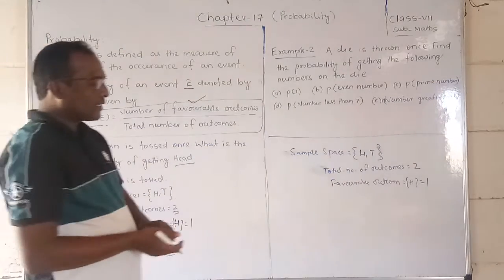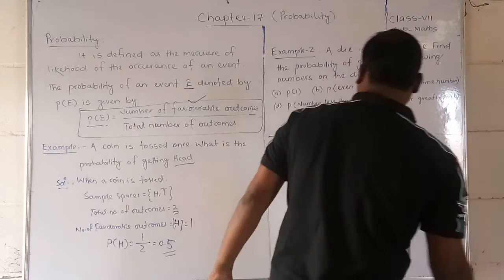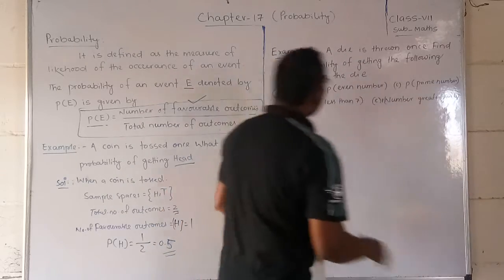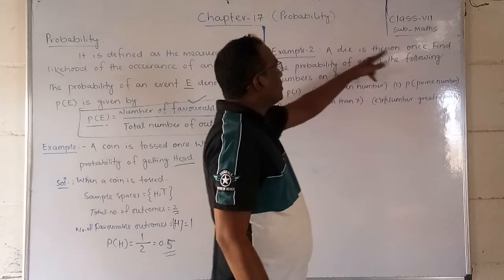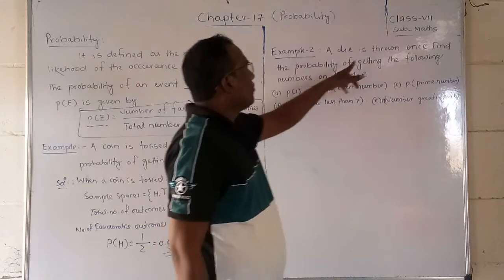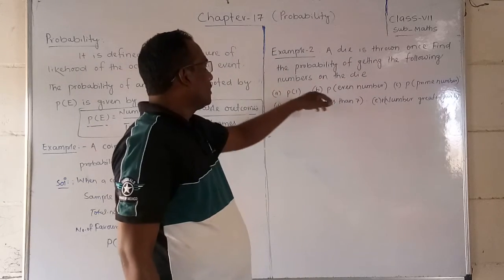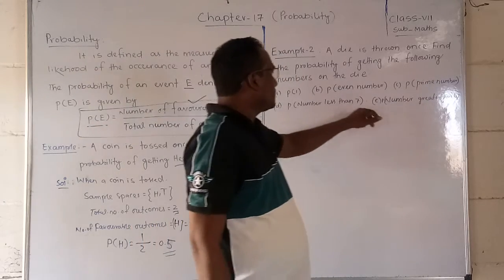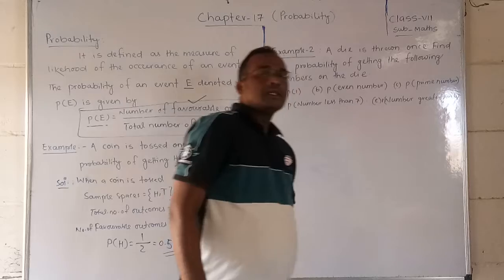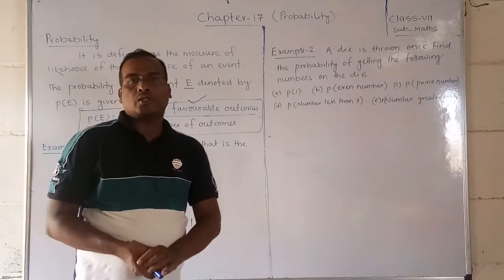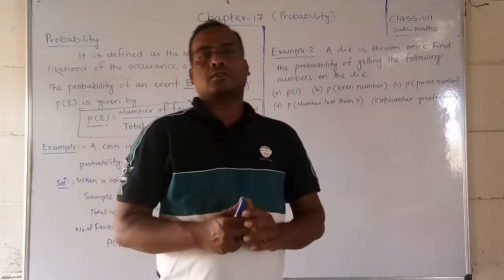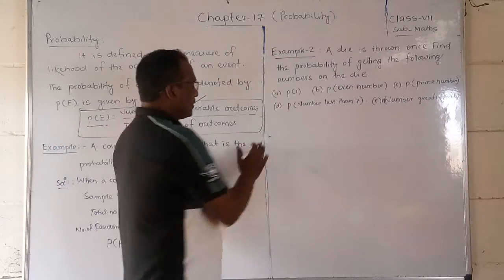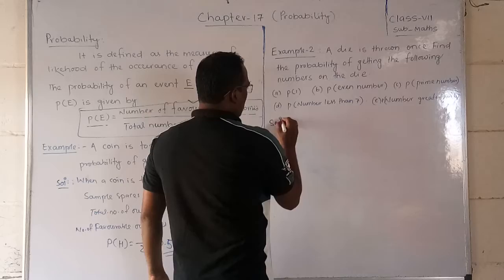Okay, so same like this, students, we have to do here. Look at here, students, question example 2. A die is thrown once. Find the probability of getting the following number on the die: P of 1, P of even number, P of prime number, P of number less than 7, P of number greater than 6. Students, it is a very important question also, you should carefully watch how it is done. Okay, so first of all, solution, write down.